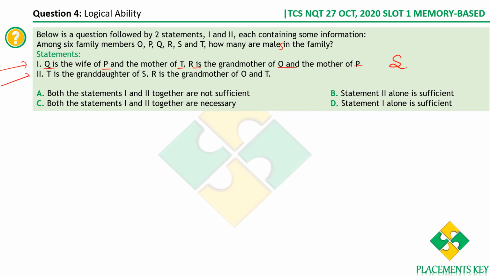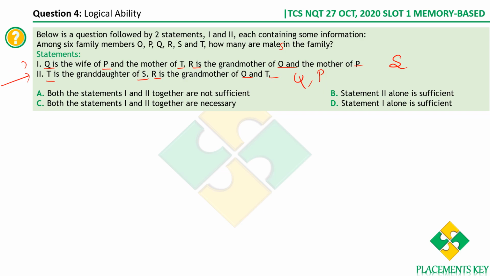So let's try with statement 2 alone. In statement 2 alone, you have T, S, R, O and T, right? But you don't have any information about Q. What else? You don't have any information about P as well. Therefore, we can't ascertain the genders of P and Q by using the second statement alone.